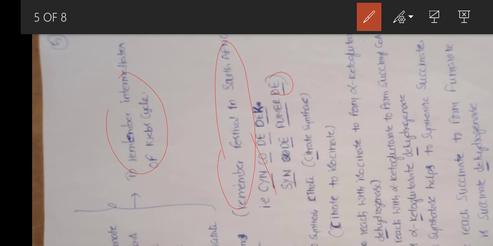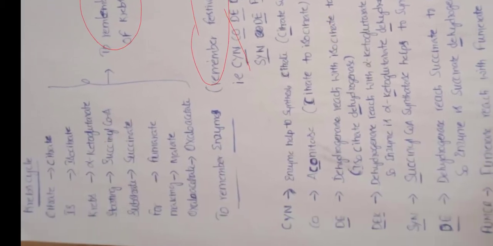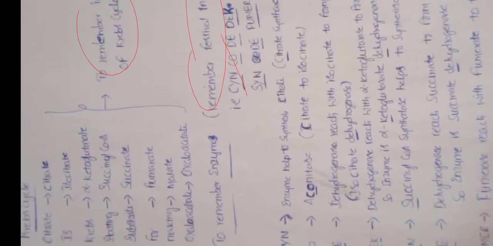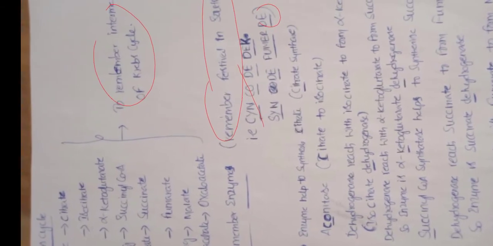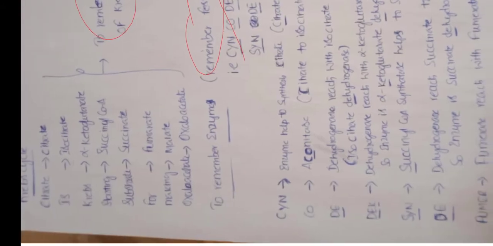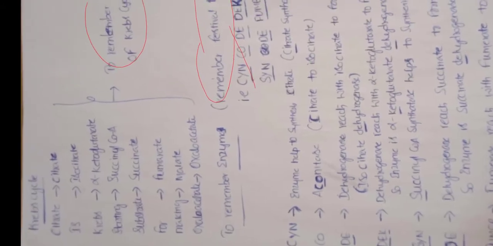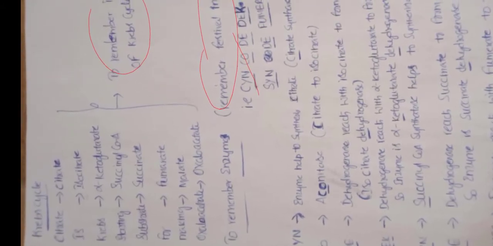So we know Sin is nothing but citrate synthase. For synthesizing citrate, oxaloacetate will combine with acetyl CoA, so the first enzyme is citrate synthase. Next, Co is aconitase, where the citrate is converted to isocitrate.